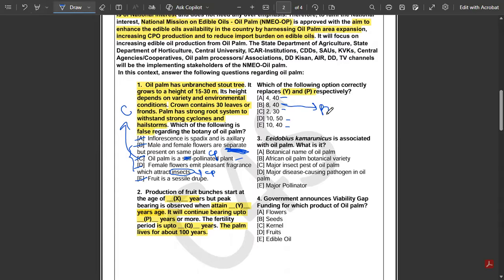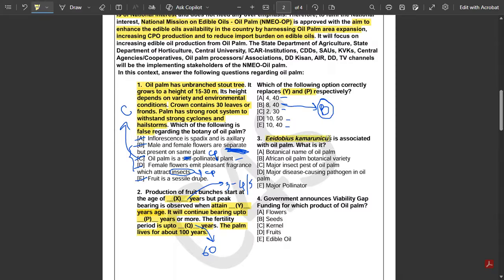The full bearing or the peak bearing is from the age of 8 years and the palm will continue bearing up to 40 years. Okay. And another thing is that the fertility period is up to 60 years, and the production of fruit bunches starts from the age of 3 to 4 years. Or sometimes in certain books, it may be 5 years also. Right? Okay, let's move to question number 3 then.